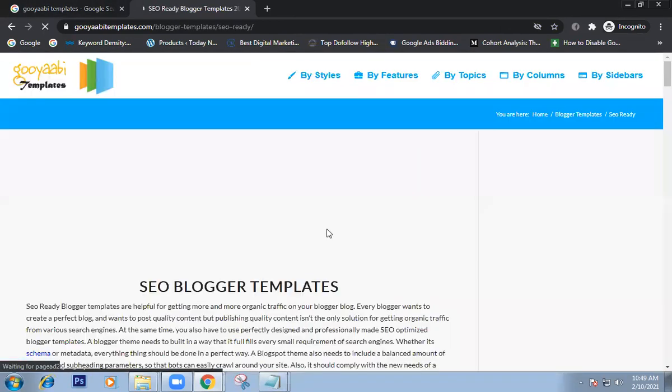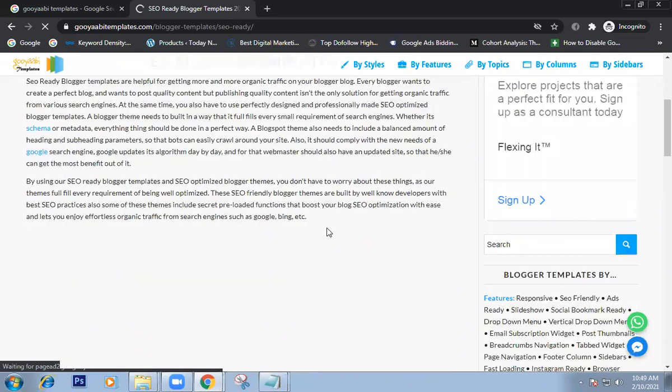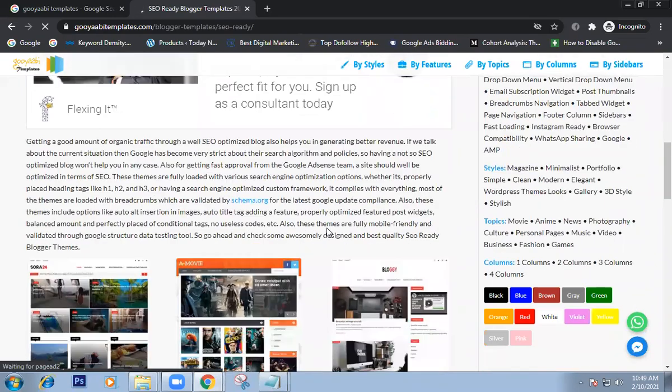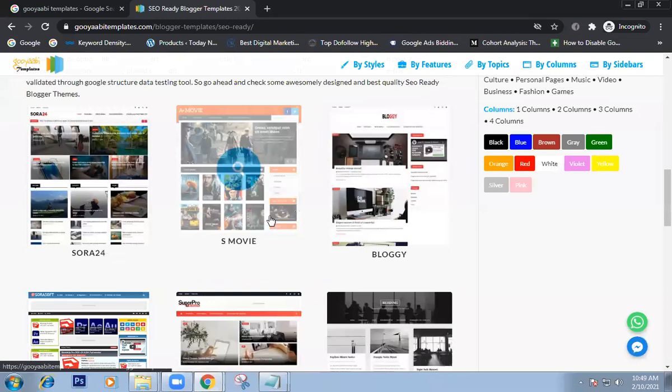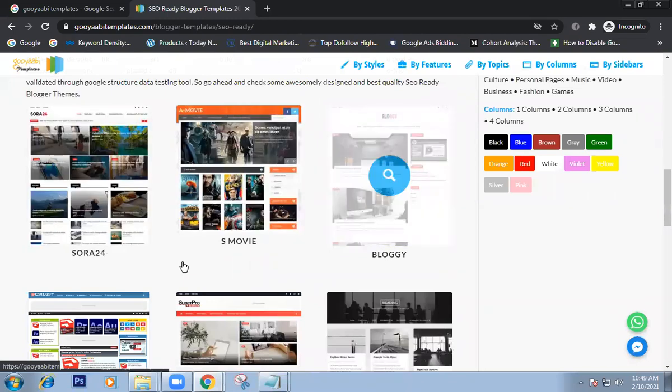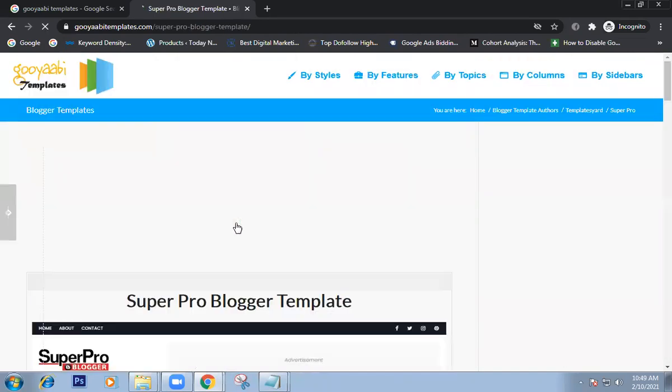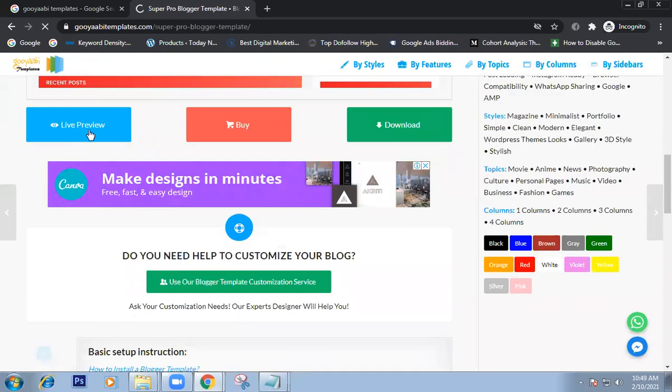Take SEO ready templates. Here, see, all the templates are available. You can check a preview also, how it looks before utilizing. Just click on the template, then click on live preview to see how our website looks.